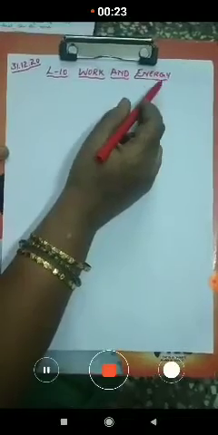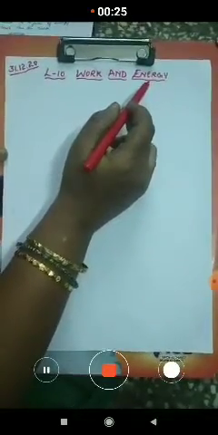So, in the last class, we were studying lesson number 10, work and energy. In the previous class, we were learning about the meaning of energy and the forms of energy. Today we'll recall what we have studied in the last class and move further.